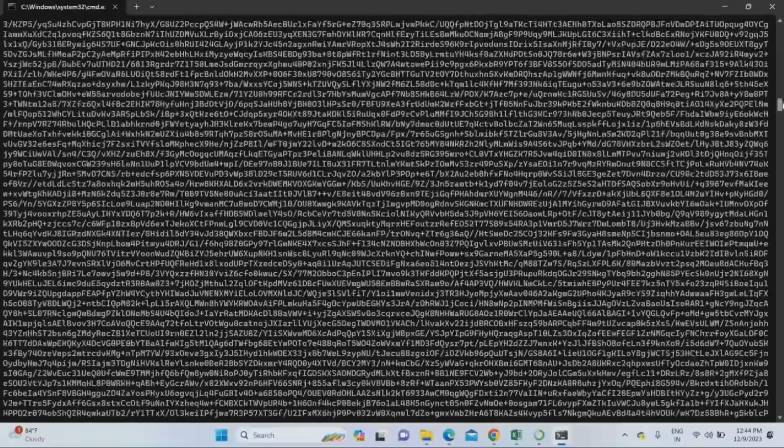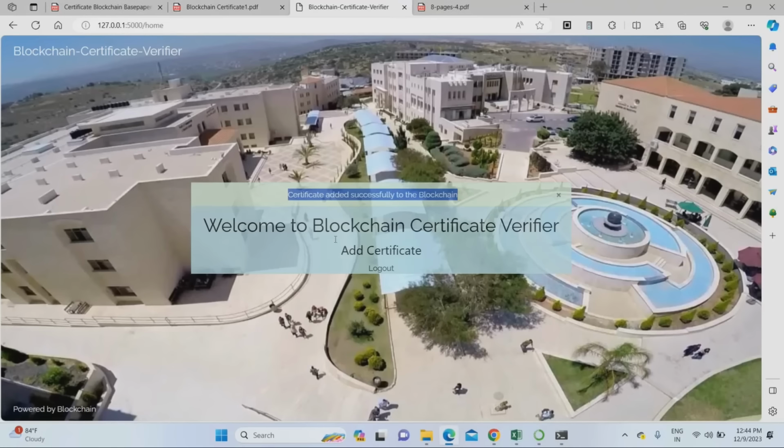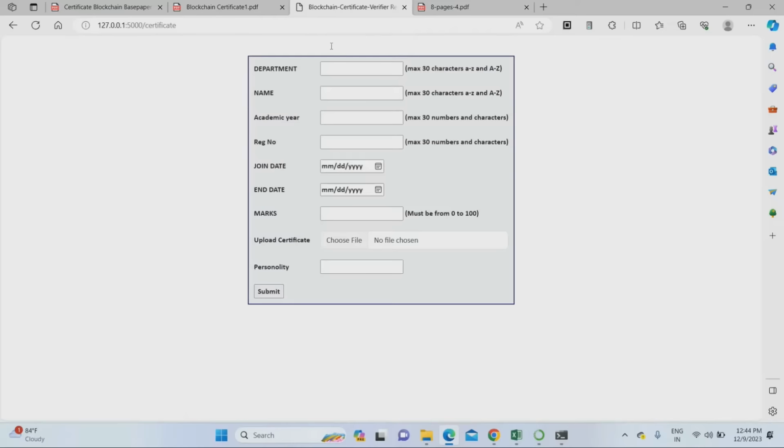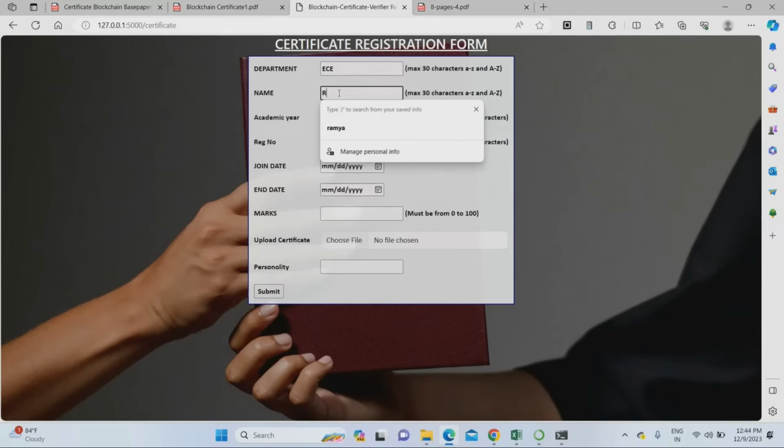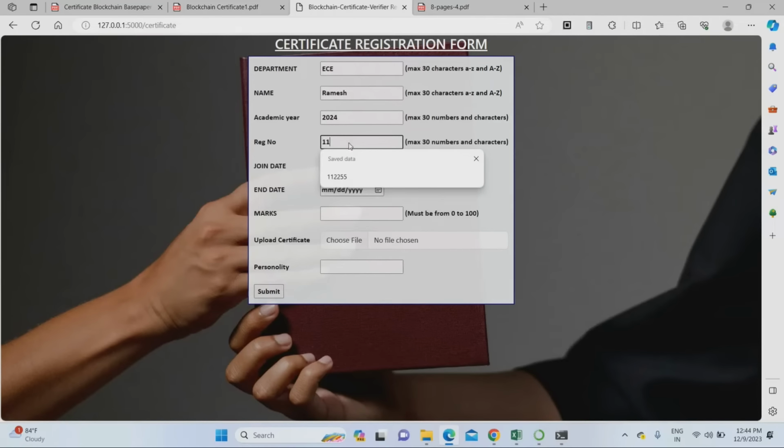Then I'm adding one more student. To add one more student, I go to add certificates. One more student I'm adding in the ACE department. The name will be Ramesh. Academic year will be 2024 this time. Register number will be 112266.